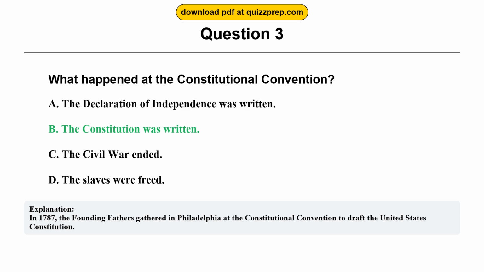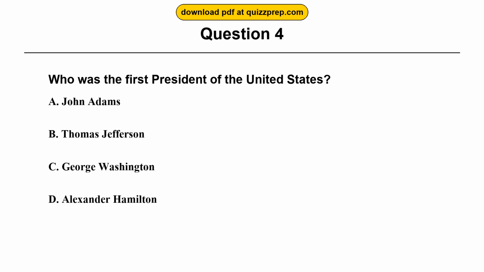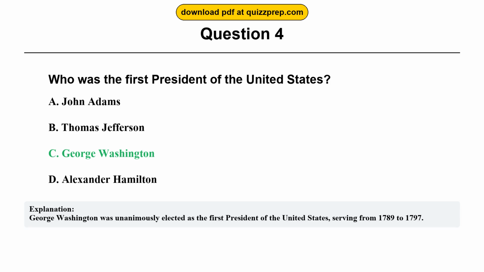States Constitution. Question 4. Who was the first President of the United States? Option A, John Adams. Option B, Thomas Jefferson. Option C, George Washington. Option D, Alexander Hamilton. The correct answer is option C, George Washington. George Washington was unanimously elected as the first President of the United States, serving from 1789 to 1797.